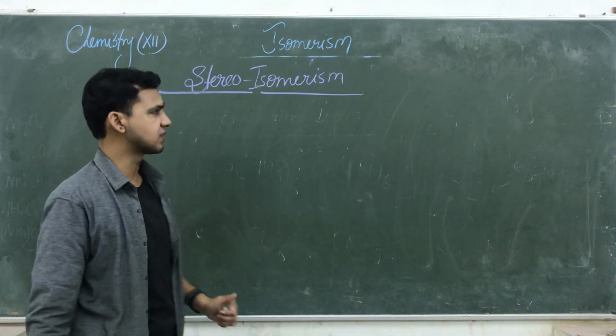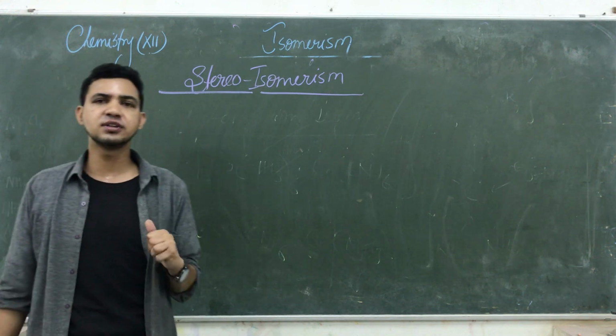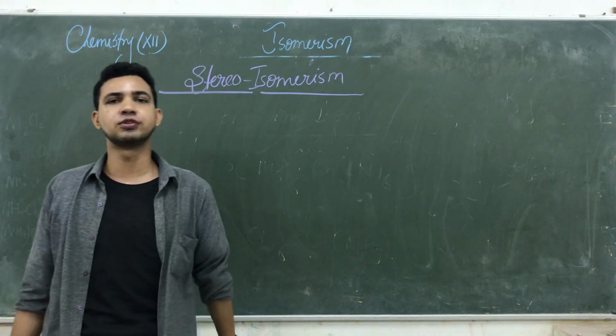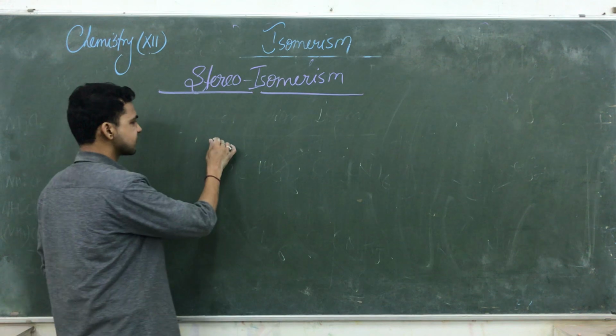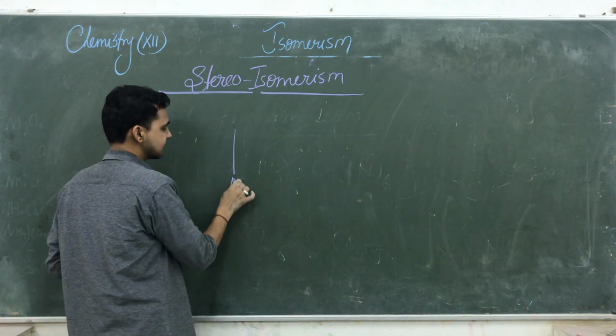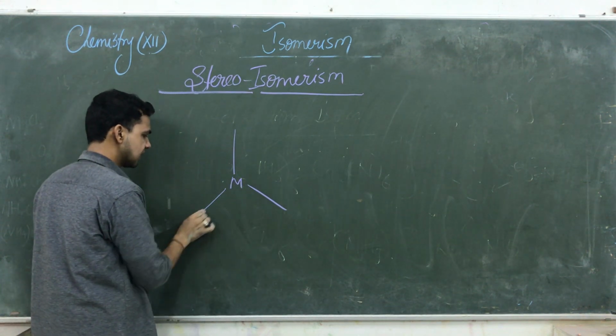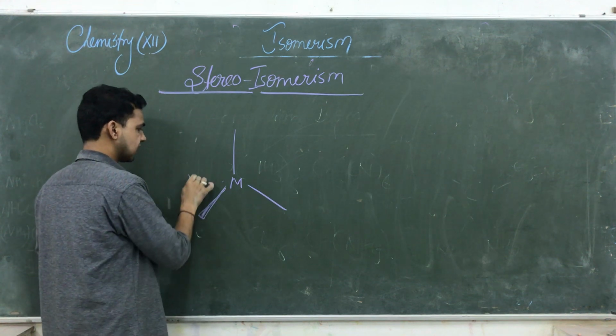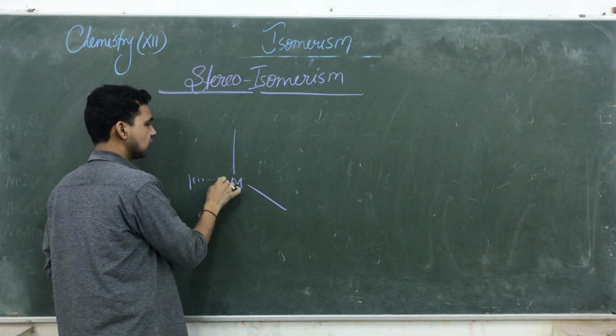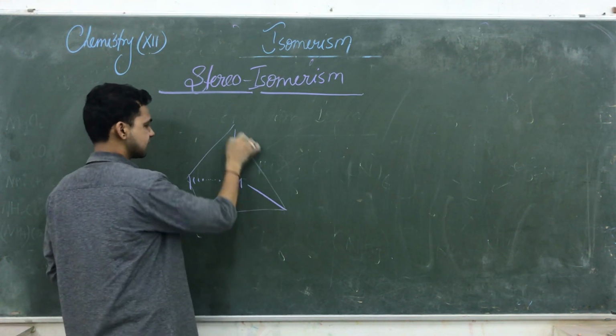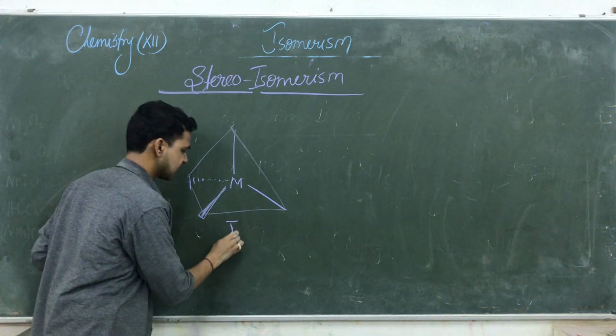According to stereochemistry, we generally observe 4 types of structures. The first structure is tetrahedral. This is the central metal atom. That one is the forward direction, that one is the backward direction. This structure geometry is known as tetrahedral.